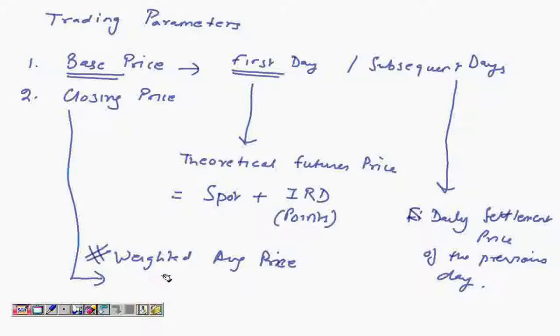We have to look at the weighted average price of at least 5 transactions in the last 30 minutes. So the closing price will be the weighted average price of the transactions in the last 30 minutes, and we have to look at a minimum of 5 transactions. If the 5 transactions have not happened in the last 30 minutes, let's say they happened over 1 hour, then the weighted average price of 5 transactions in 1 hour will be taken. If no transaction has happened through the day, then a theoretical closing price will be computed.